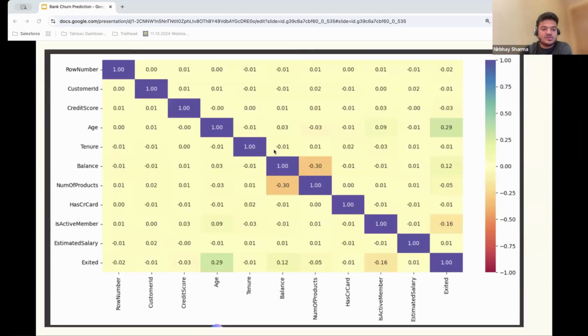And then I also created this correlation graph, which allowed me to check, in the context of Exited, what parameters are more correlated to the Exited number.